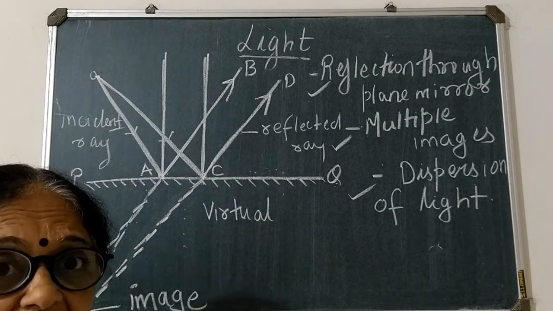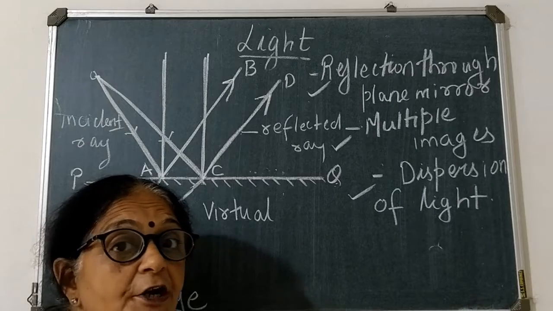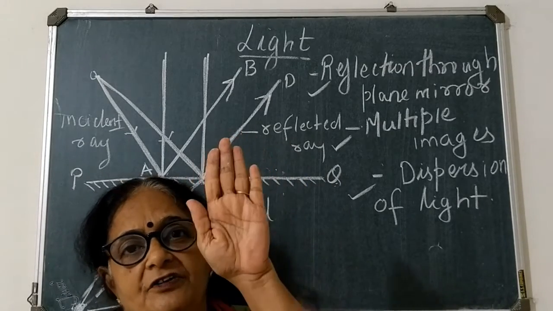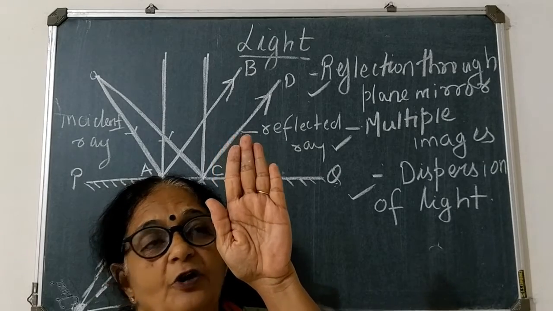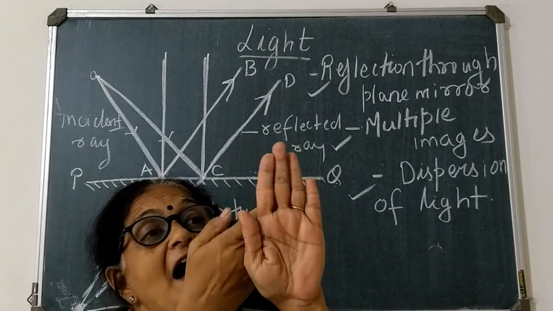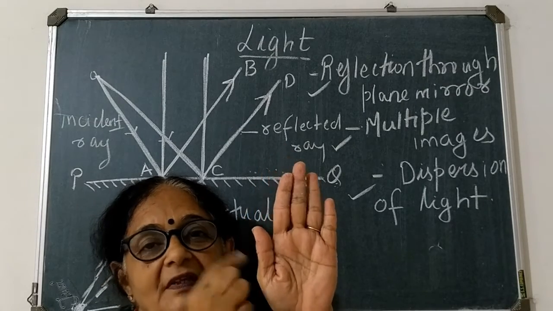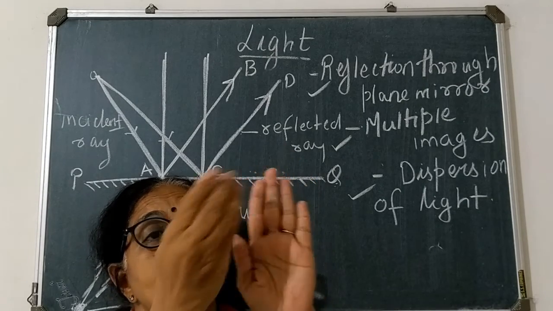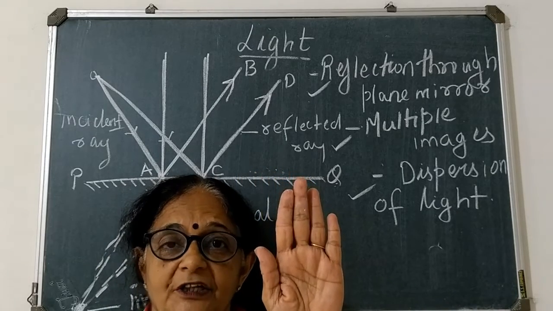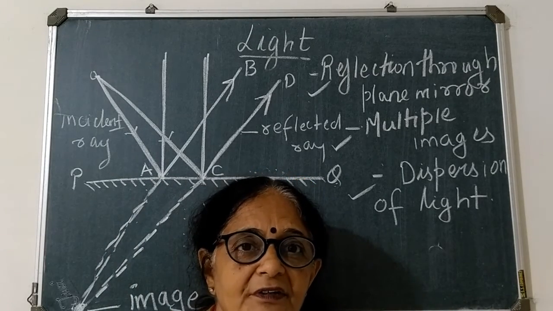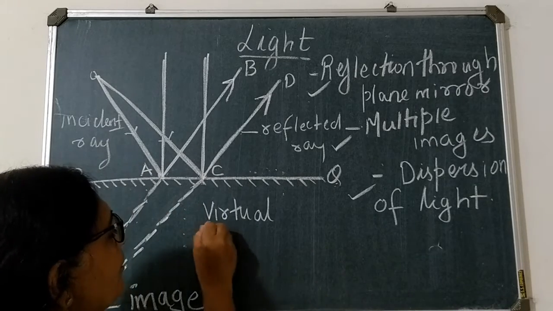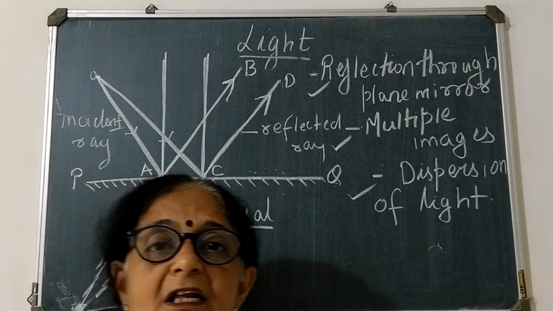Virtual image means the image which cannot be obtained on the screen. Suppose this is a screen. The image is not obtained on the screen but behind the screen. So such type of images which cannot be obtained on the screen are called virtual images.